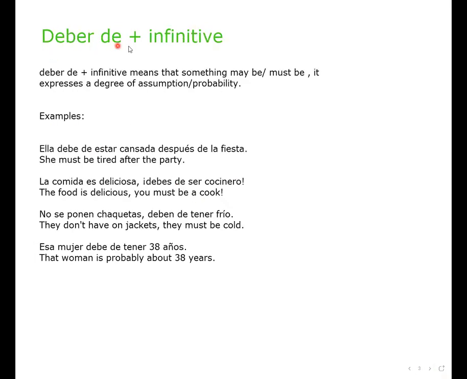Let's talk about deber de plus the infinitive. So the preposition de here has a great impact because it changes the meaning. Deber de plus the infinitive means that something may be done, or it might be. It expresses a degree of assumption or probability that something may or may not be. For example, ella debe de estar cansada después de la fiesta. She must be tired after the party.